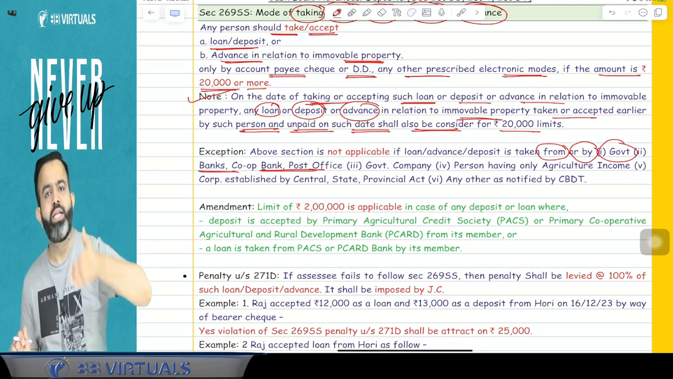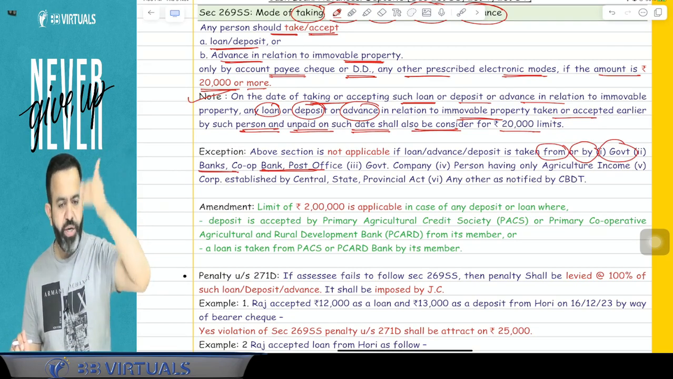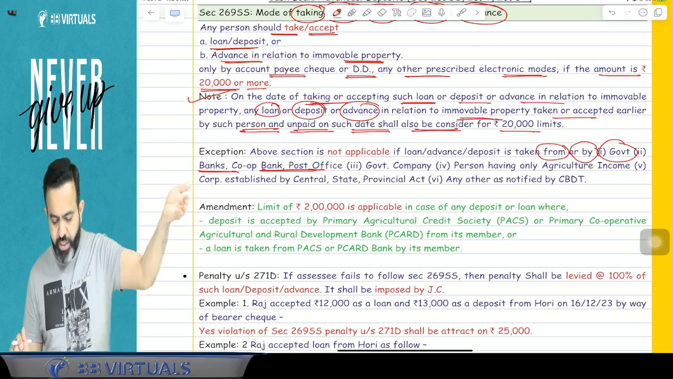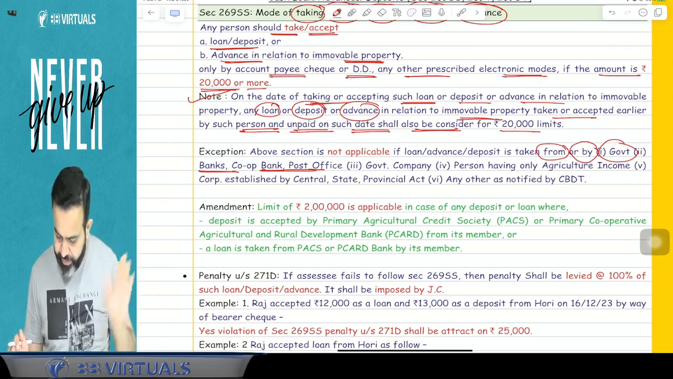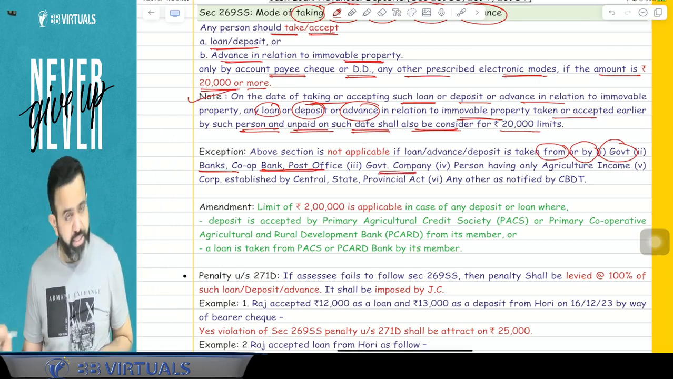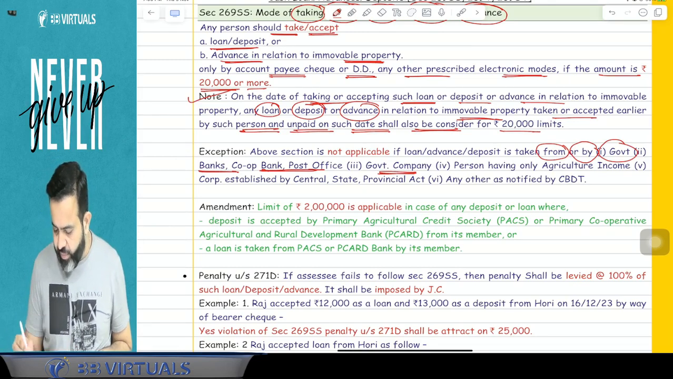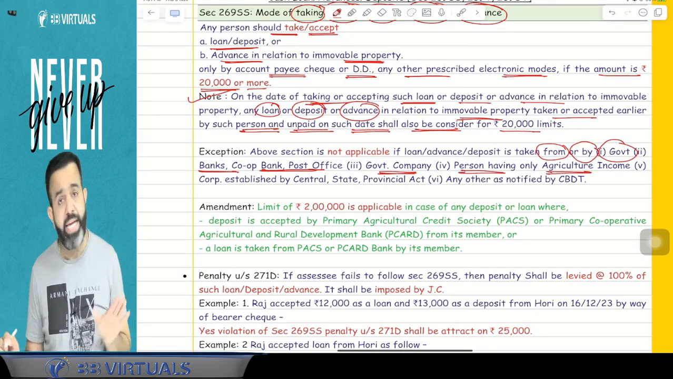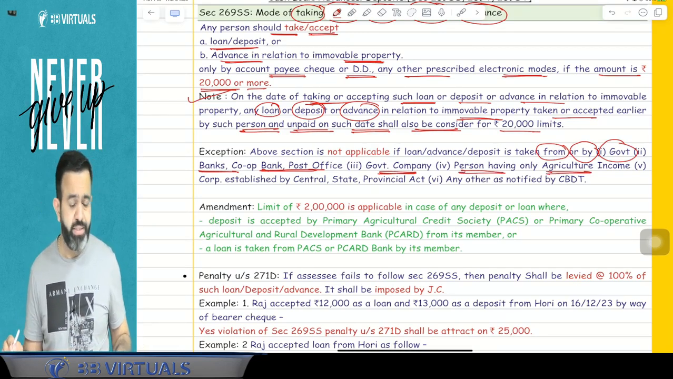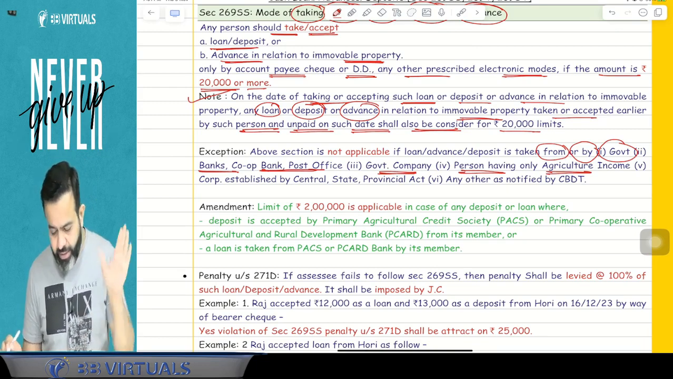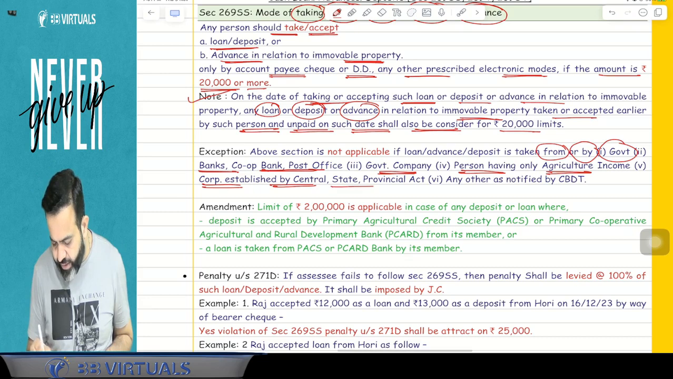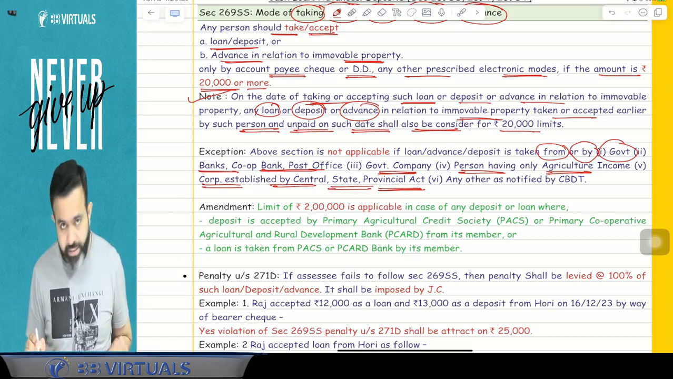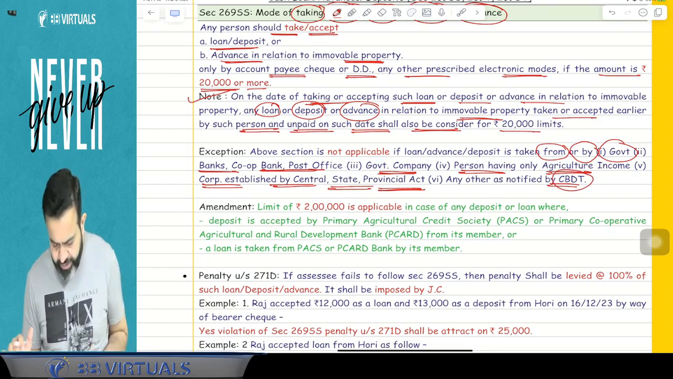Suppose you have accepted a loan from a bank, cooperative bank, or post office, or taken a loan from any other person, then this section is not applicable. If it is a government company, then also this section is not applicable. If a person has only agriculture income and no other income, then this section is not applicable. Or any corporation established by a central, state or provincial act, or any other person notified by the CBDT, then this section is not applicable.